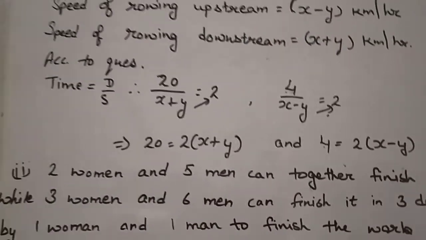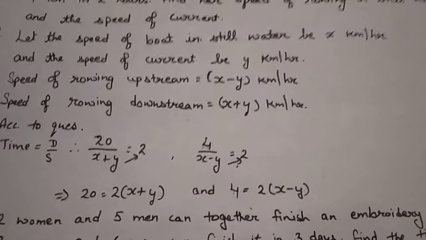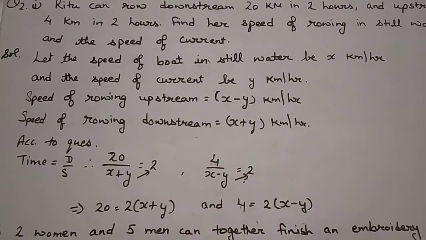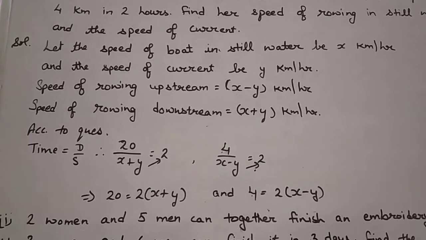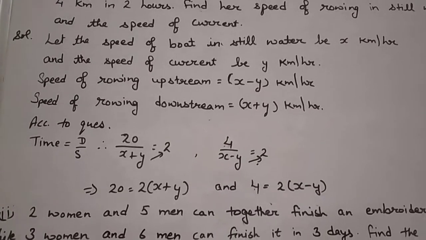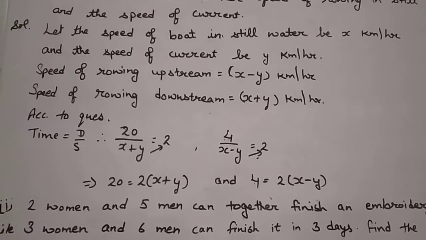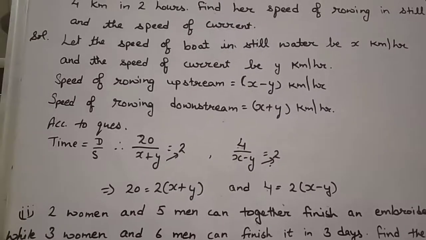This was the question of the upstream and the downstream. I am explaining it once again. The upstream speed is always the still water speed minus the speed of current, and the downstream speed is always the speed of stream plus the speed of current. Then we always take distance upon speed is equal to time, and we get our equations. Let's come to the next part.